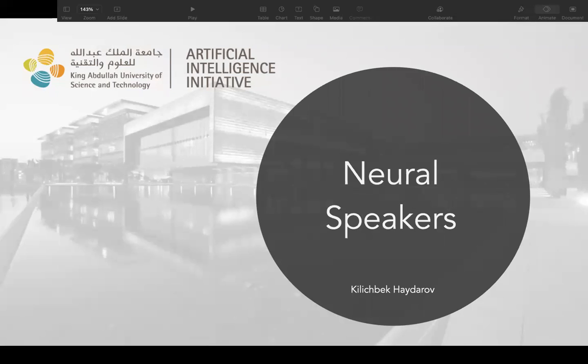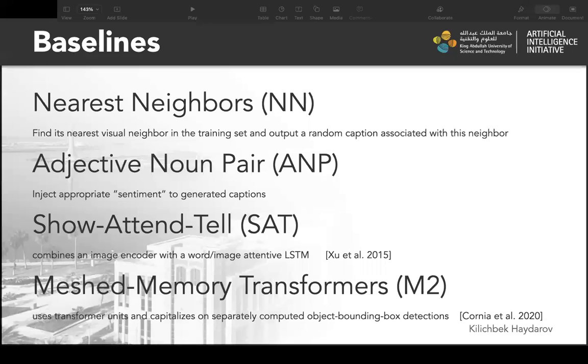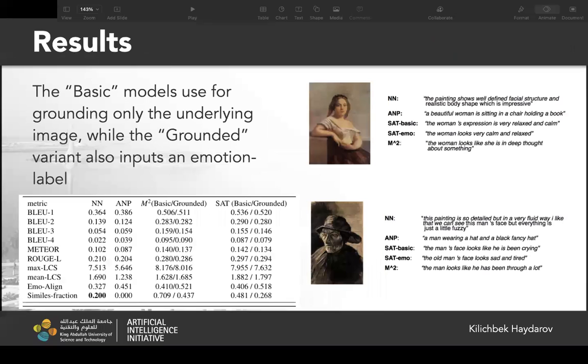Building on this data, we train and demonstrate a series of captioning systems capable of expressing and explaining emotions from visual stimuli. These neural speakers are nearest neighbors, adjective-noun pair, and state-of-the-art captioning models, Show, Attend and Tell, and Meshed-Memory Transformers. Here we report the machine-induced metrics and also show that well-trained speakers create sophisticated explanations that can incorporate nuanced emotional understanding and analogy making.